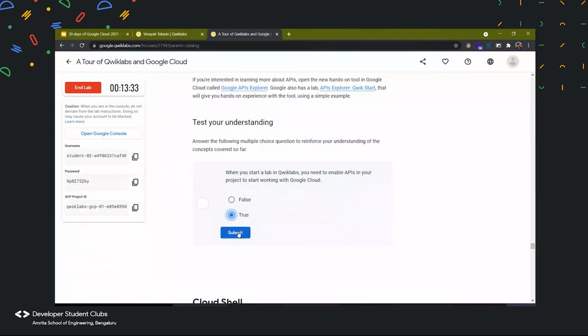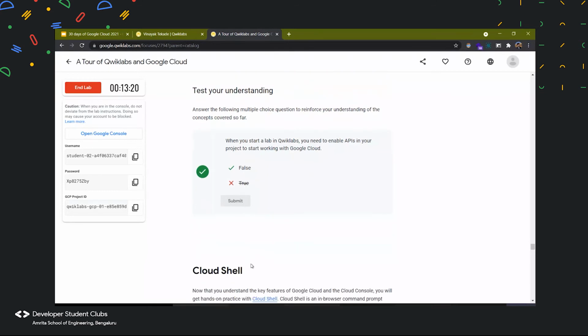So the answer is false. But let us see what happens when we click true. It will show a cross mark, so that option is not correct. Then we can choose the false option and click on submit, and it will work as it is.